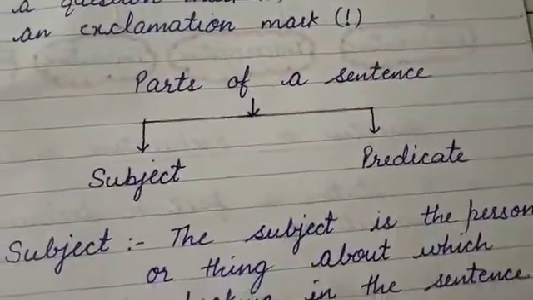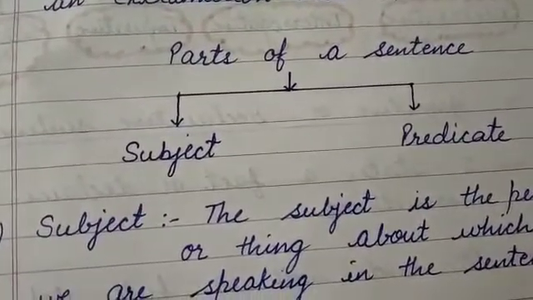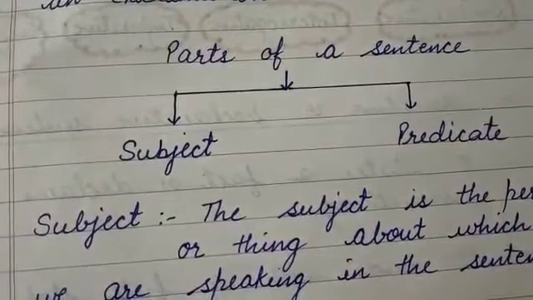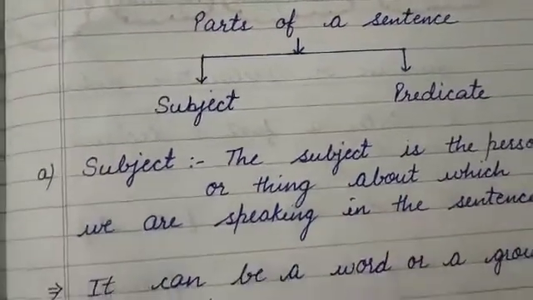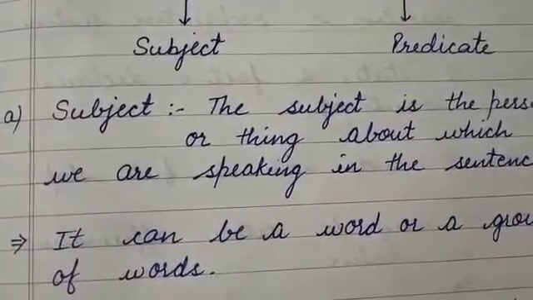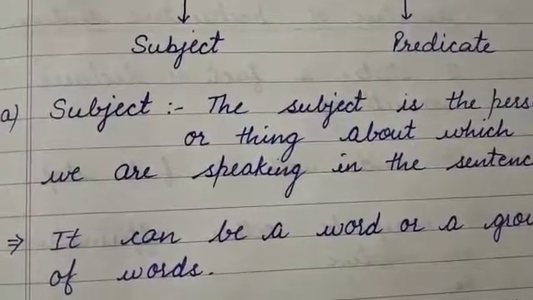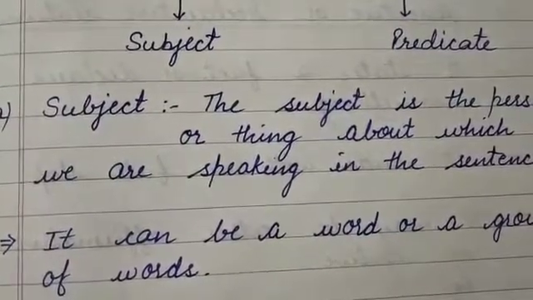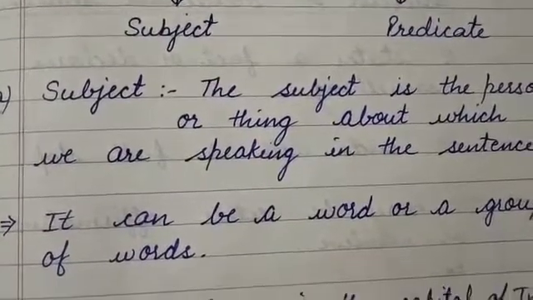Parts of a sentence. There are two parts of a sentence. First is subject and second is predicate. Now, what is subject? The subject is the person or thing about which we are speaking in the sentence. Means जिसके बारे में हम बात करेंगे.